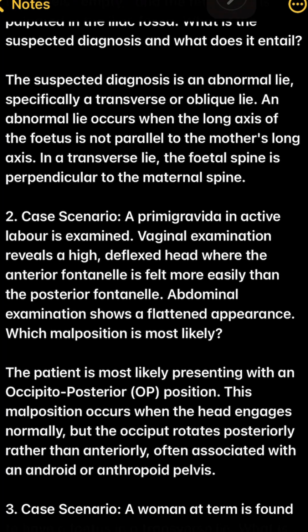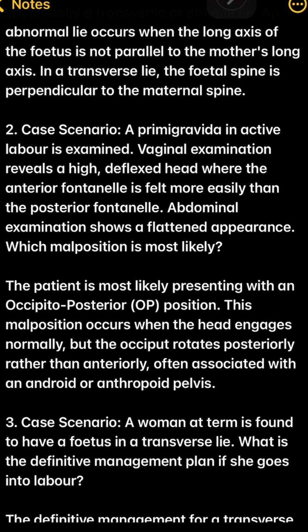2. Case scenario. A primigravida in active labor is examined. Vaginal examination reveals a high, deflexed head where the anterior fontanelle is felt more easily than the posterior fontanelle. Abdominal examination shows a flattened appearance. Which malposition is most likely?